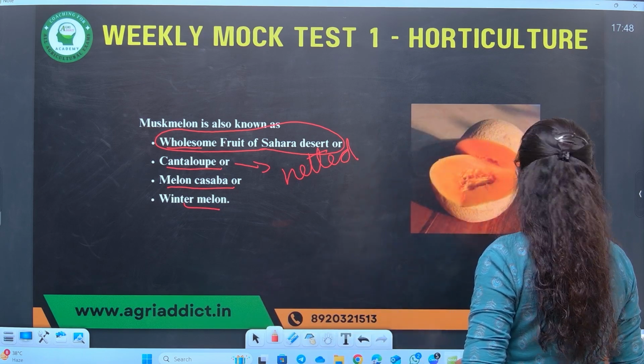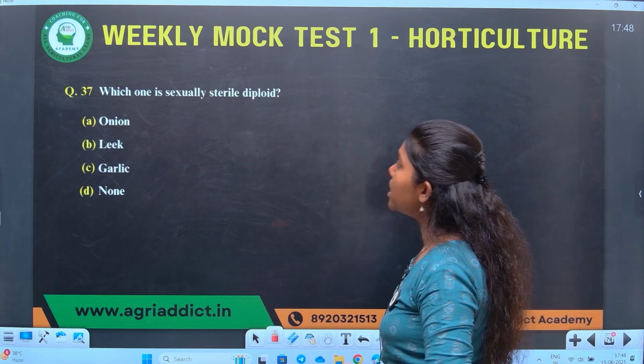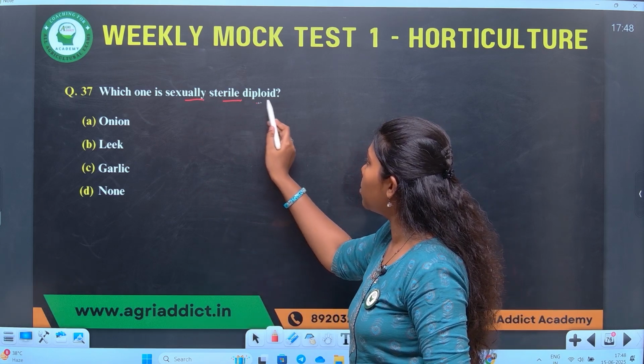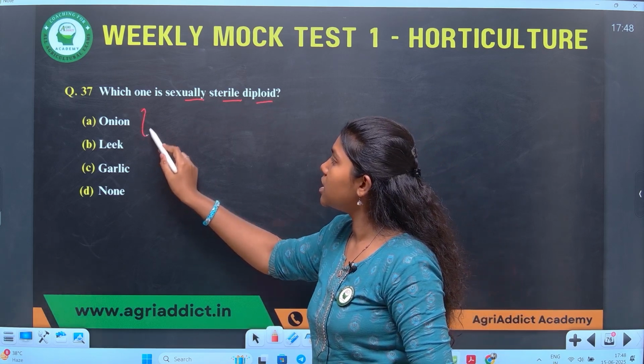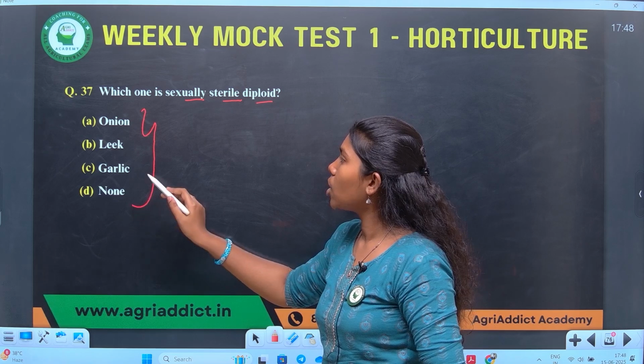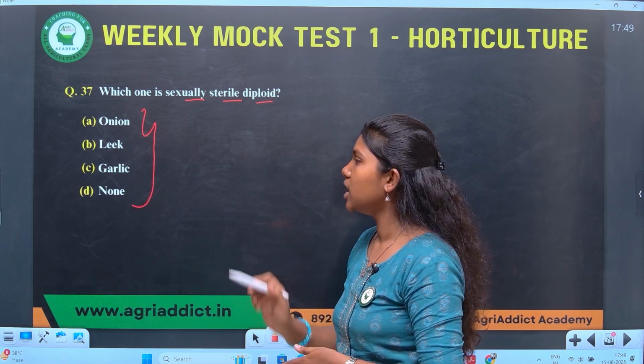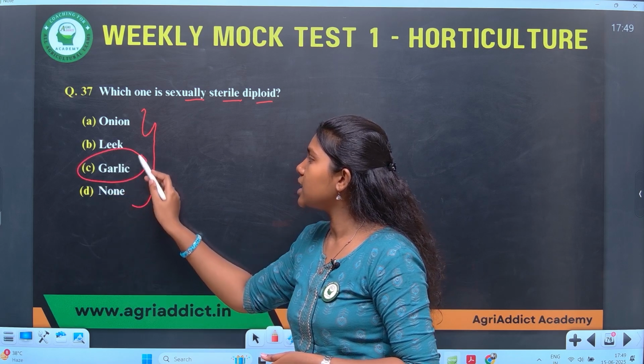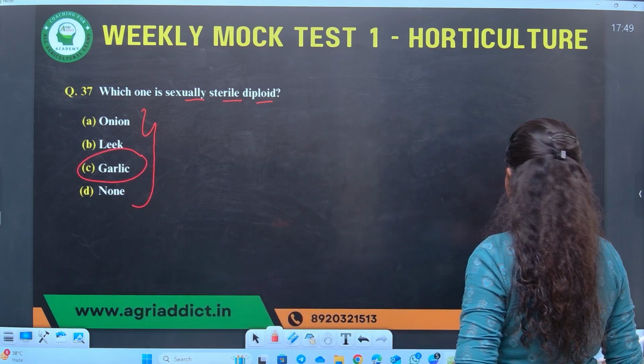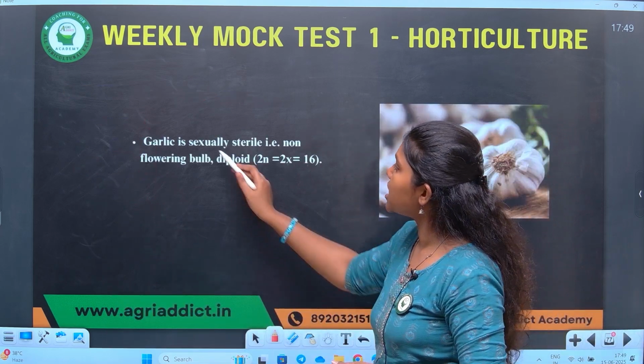Next question. Which one is sexually sterile diploid? Of the options given here, one of the plants is sexually sterile diploid. Which one is sexually sterile diploid? The answer is garlic. Garlic is sexually sterile.